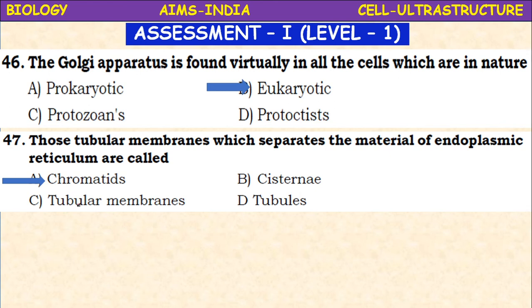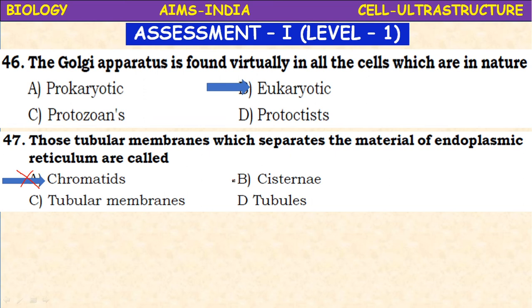Not the chromatids. This is wrong. The endoplasmic reticulum, it possesses which one? Recall the knowledge of the endoplasmic reticulum. What is endoplasmic reticulum?